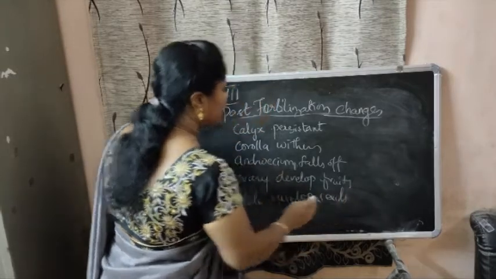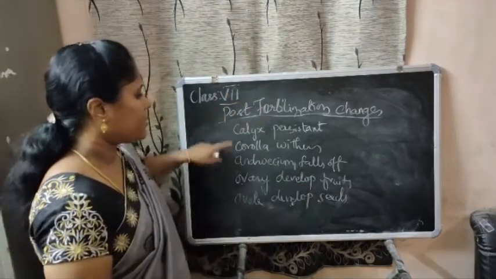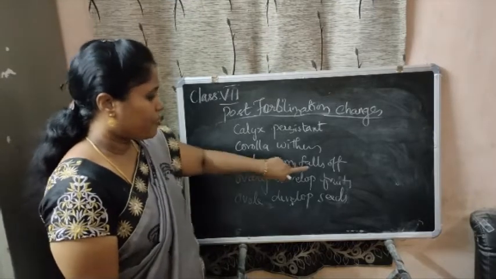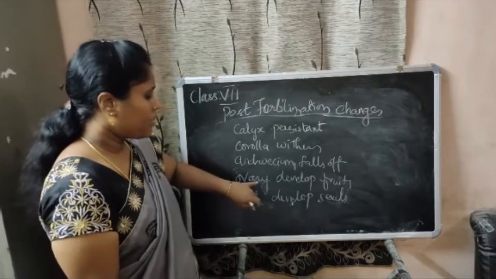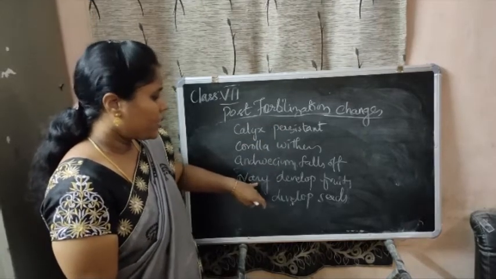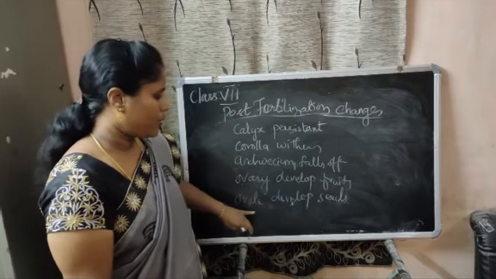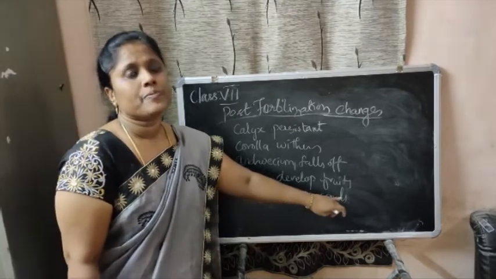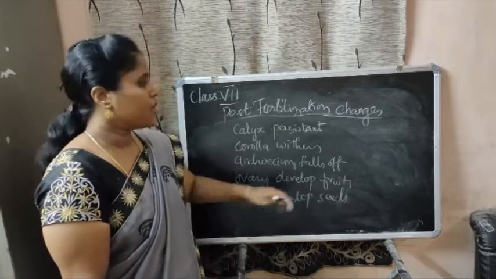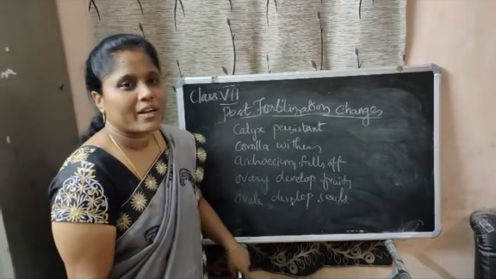So these are the changes that take place. The calyx remains persistent, the corolla withers, the androecium falls off, and in the gynoecium the style and stigma also fall off. The ovary develops into fruit, and the ovule develops into seeds.